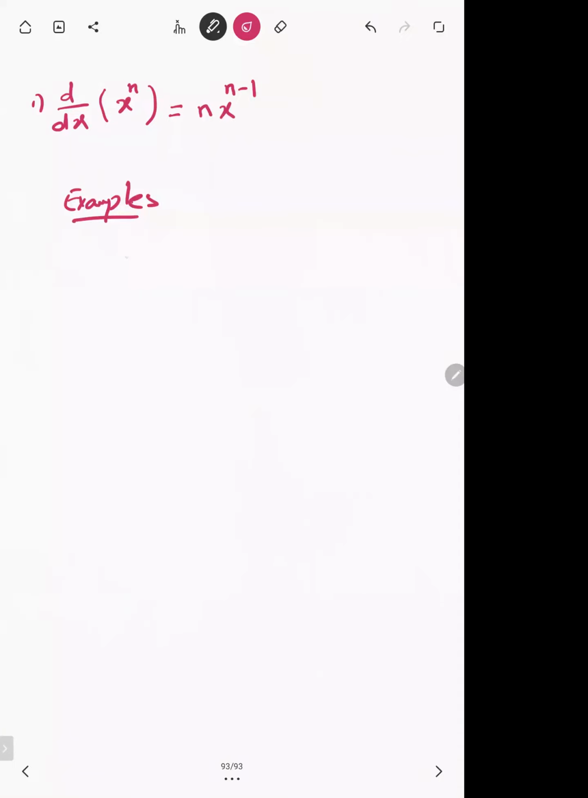If we have to differentiate, suppose the question is to differentiate x cube. Differentiate means we have to apply d by dx. D by dx means we have to apply d by dx on x cube. We want to differentiate x cube.